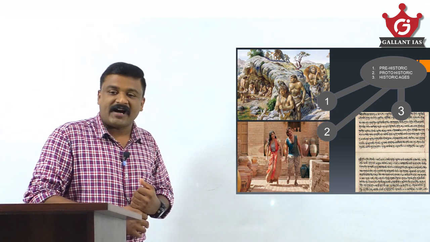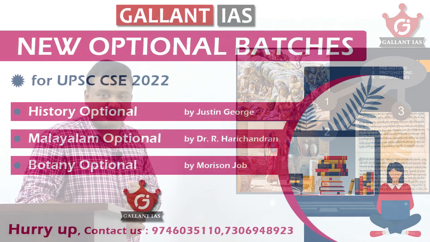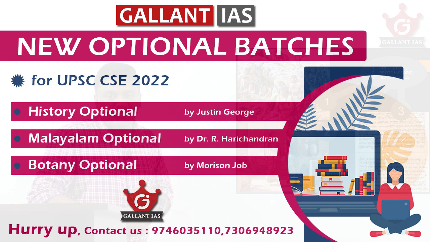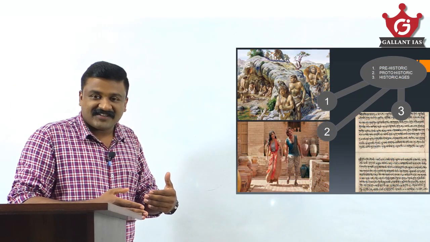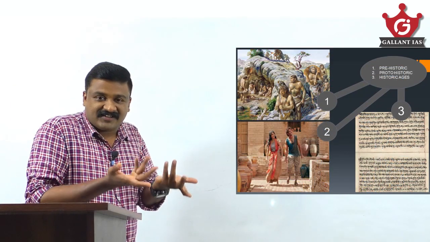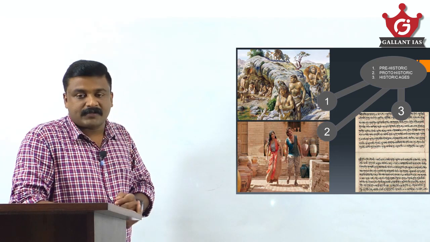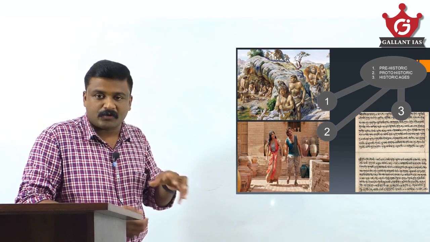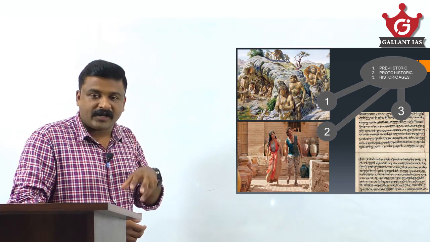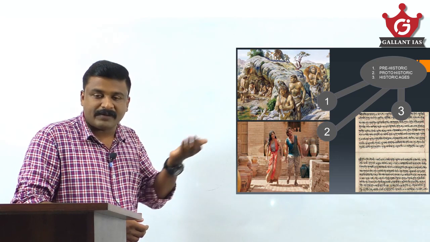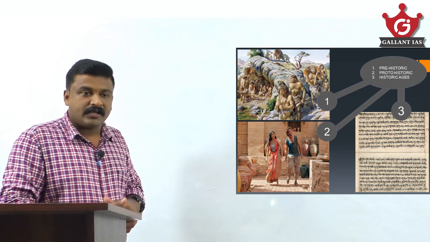Some historians say IVC is a protohistoric civilization. That means this civilization is placed between prehistoric and historic, and its writing is not deciphered. They have no idea about that particular standard form of writing, but other civilizations already have written records, or have already mentioned this civilization in their written records.